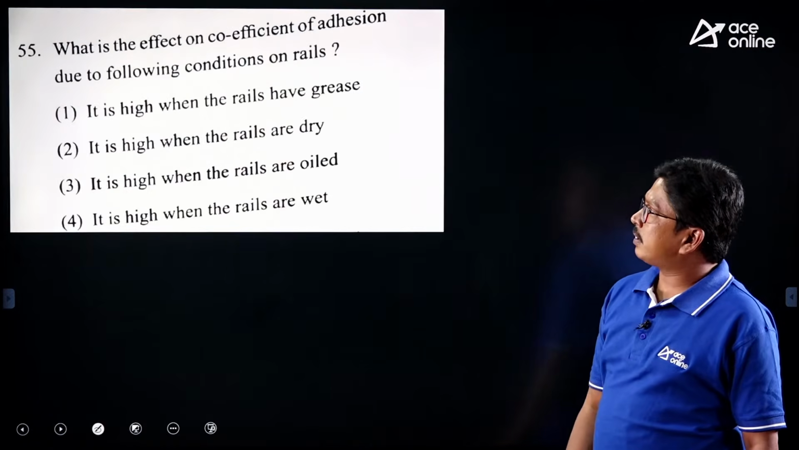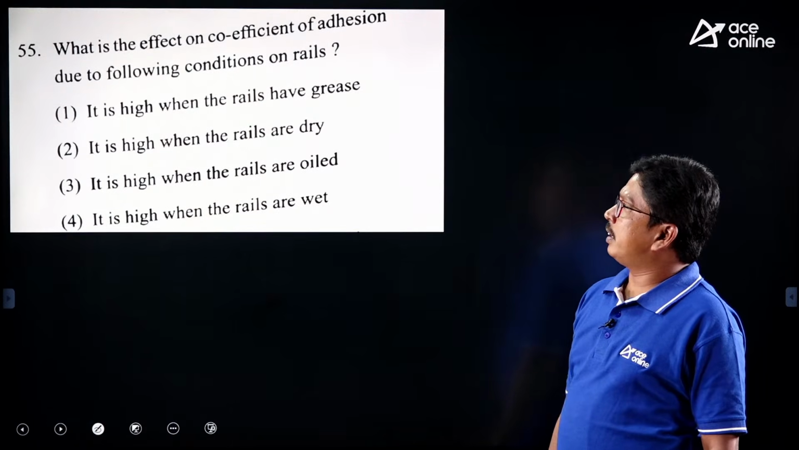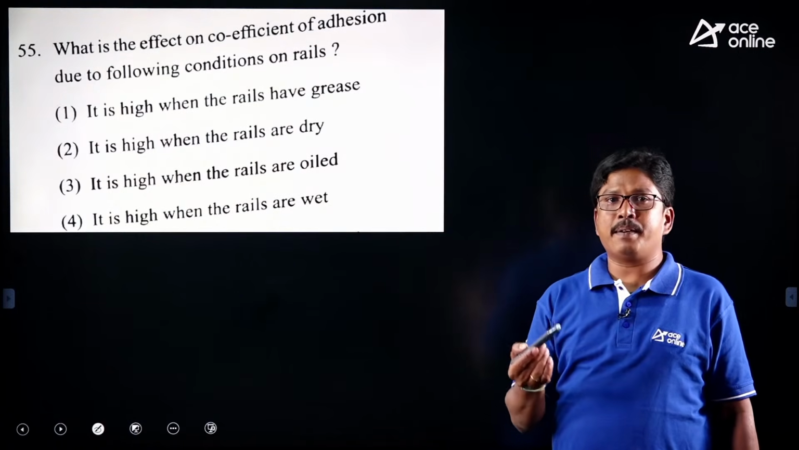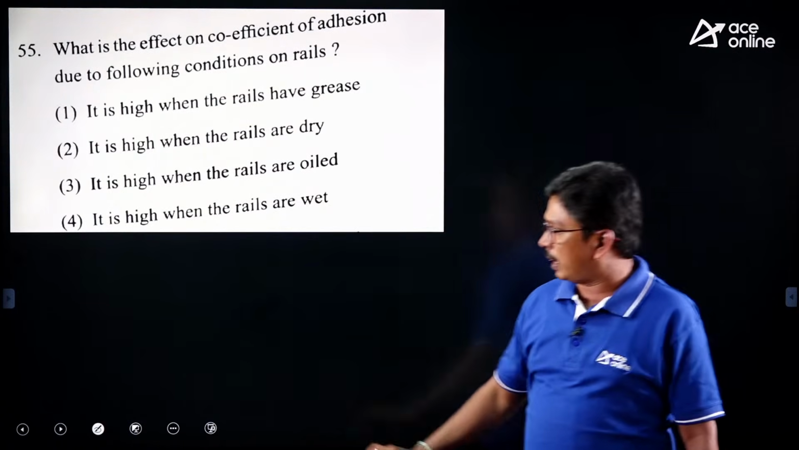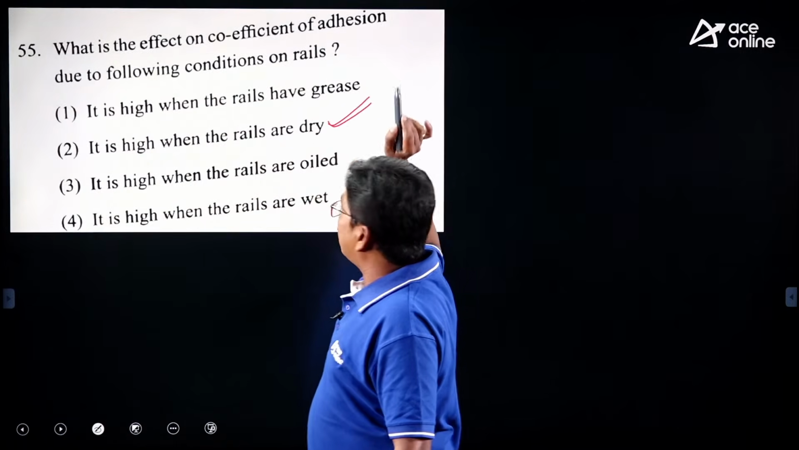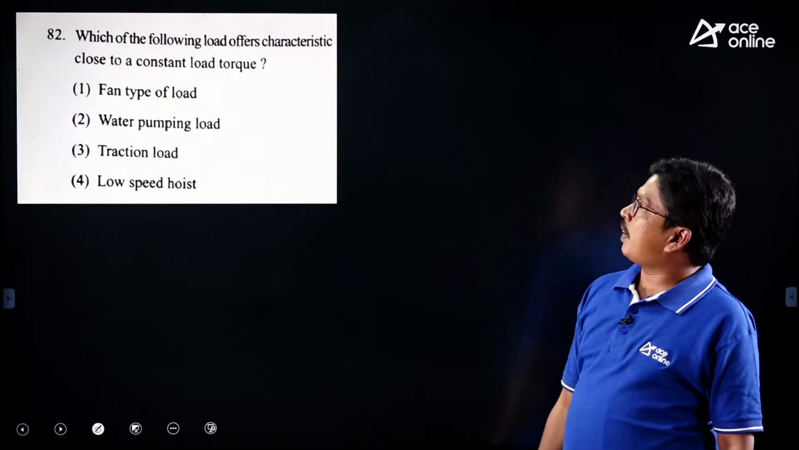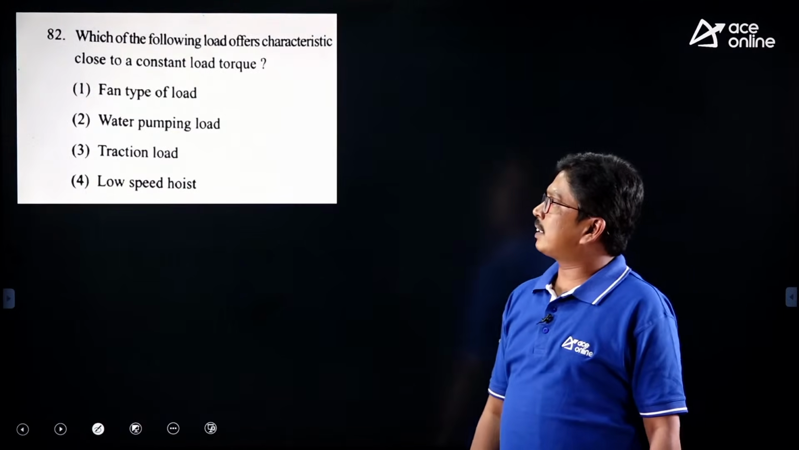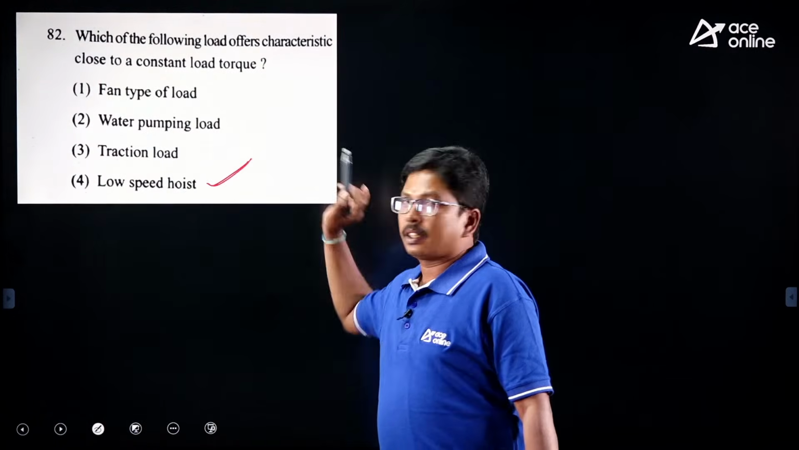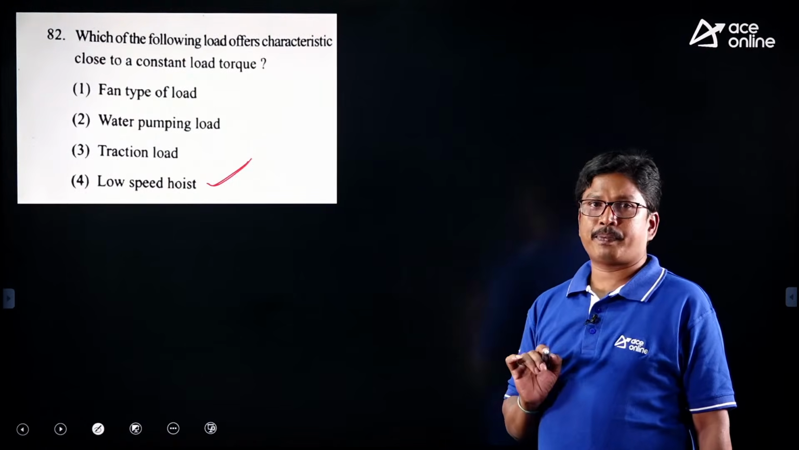And the next question is, what is the effect on the coefficient of adhesion due to the following conditions on rails? We know whenever the rail is dry, the coefficient of adhesion will be very high, right? So that is the correct answer. And the next question is, which of the following loads offers characteristics close to constant load torque? Constant load torque loads are hoists, right? Whenever cranes are hoisting, the load torque will be constant, right students?